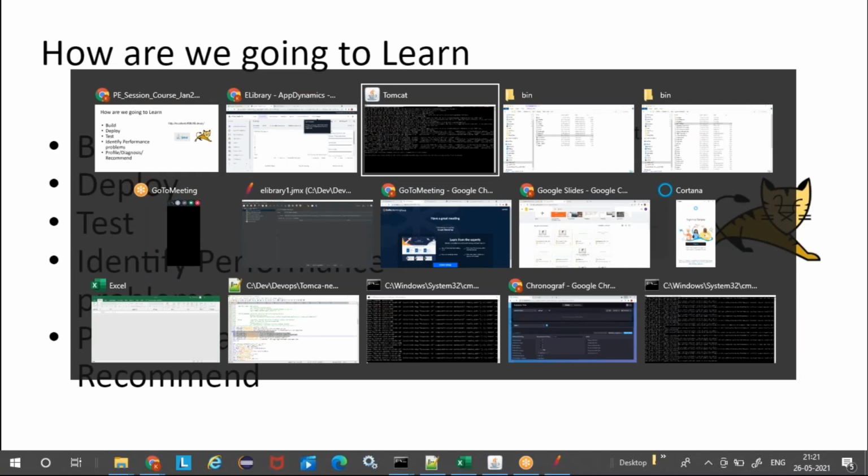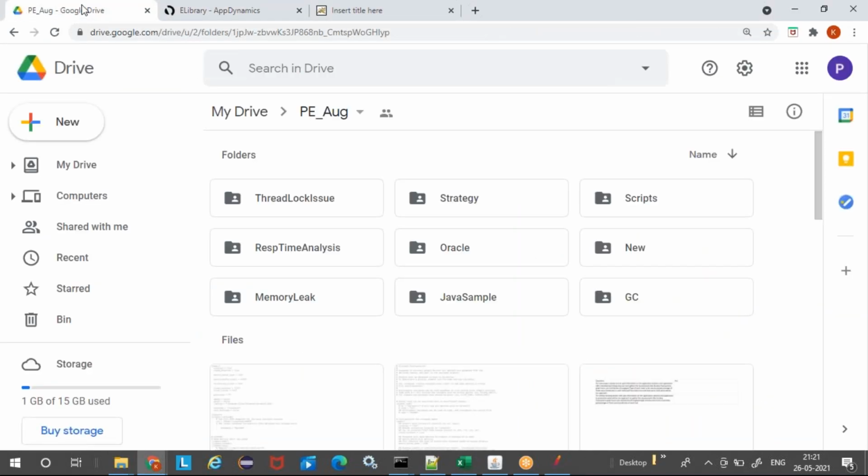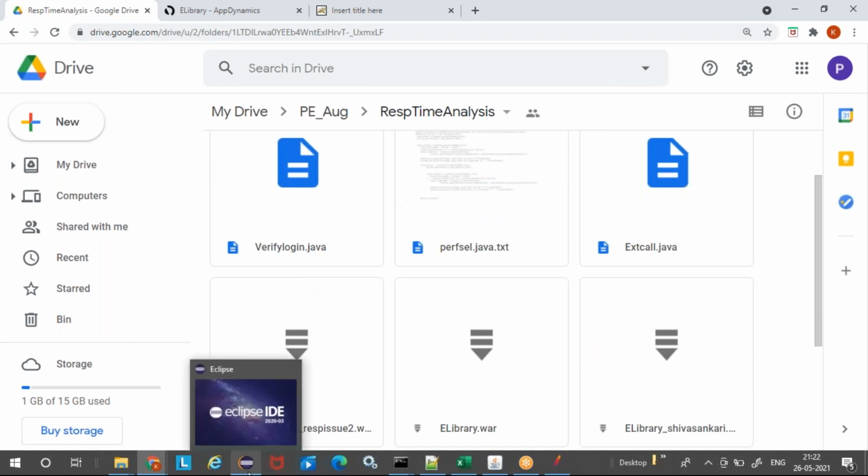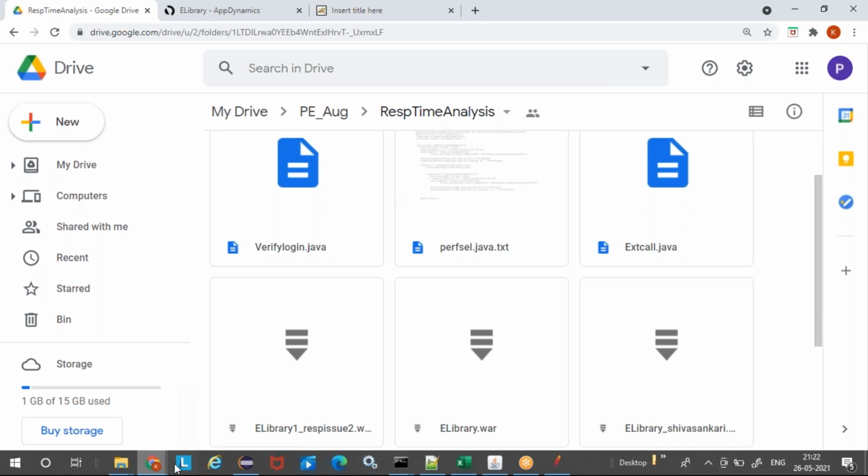I have a Google Drive where all the code snippets are. Okay, let me open Eclipse as well. Whatever we say, if I create a response time problem, a memory problem, or a thread problem, all of these will be provided to you through the drive. If I say response time analysis, whatever Java files I use or update in the web application, the corresponding Java file will be uploaded here in the drive.